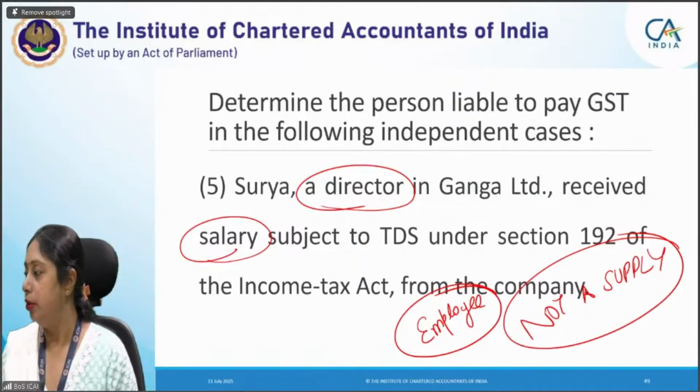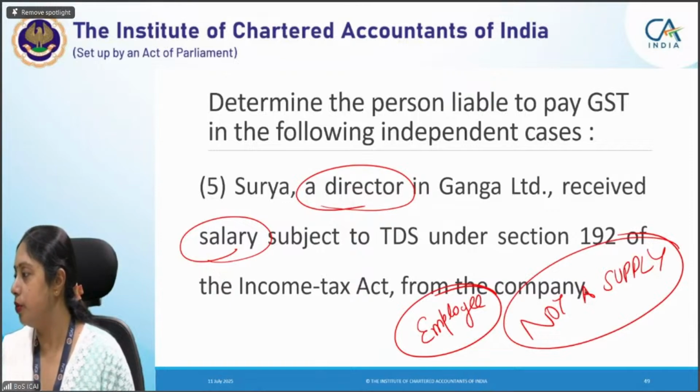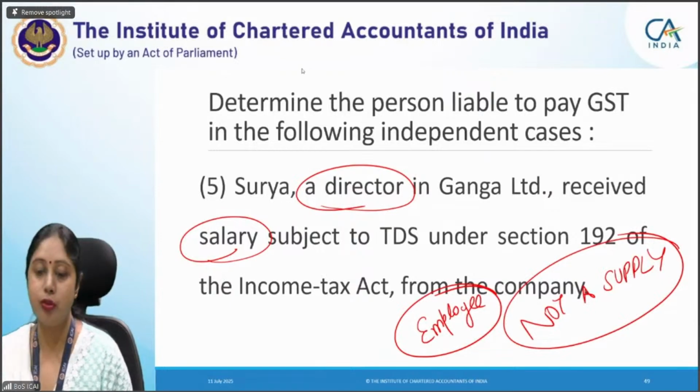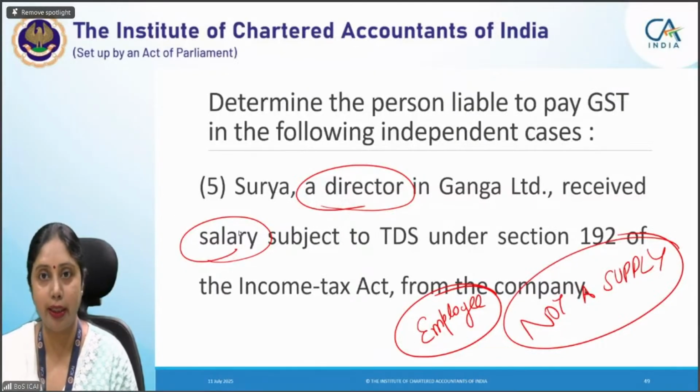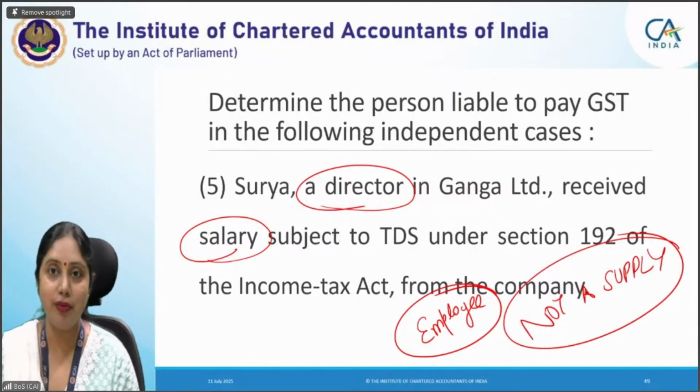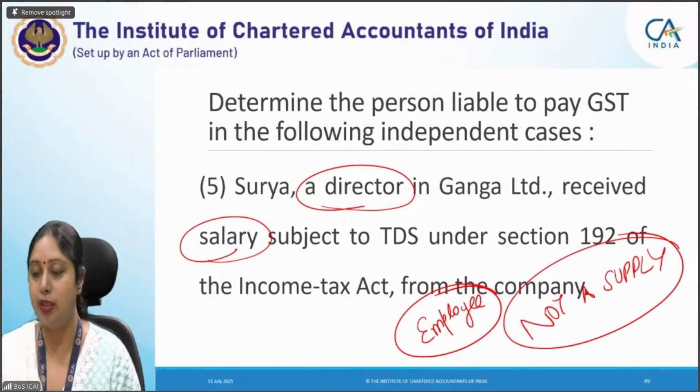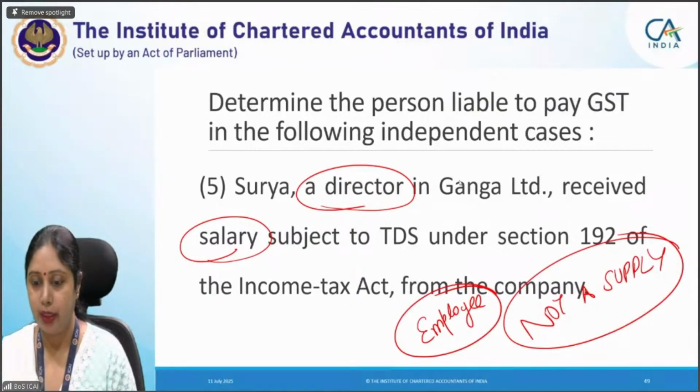Bonito has answered for the previous question. This was not for this question. Apurva was also right that it is not a supply. Now you have to appreciate this point. It is not a director, that is fine. So it does not mean that RCM will not apply, so forward charge will apply. No, it is not a supply at all. Okay. Let us move to the next question.